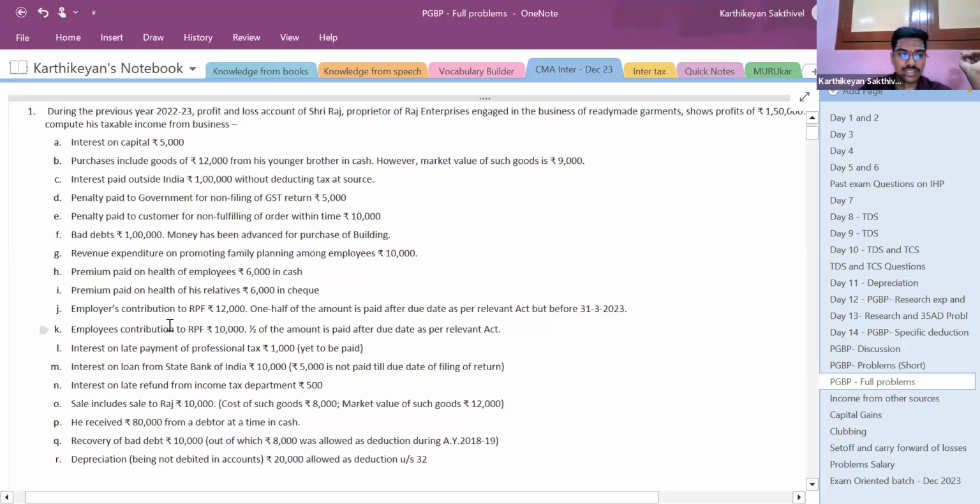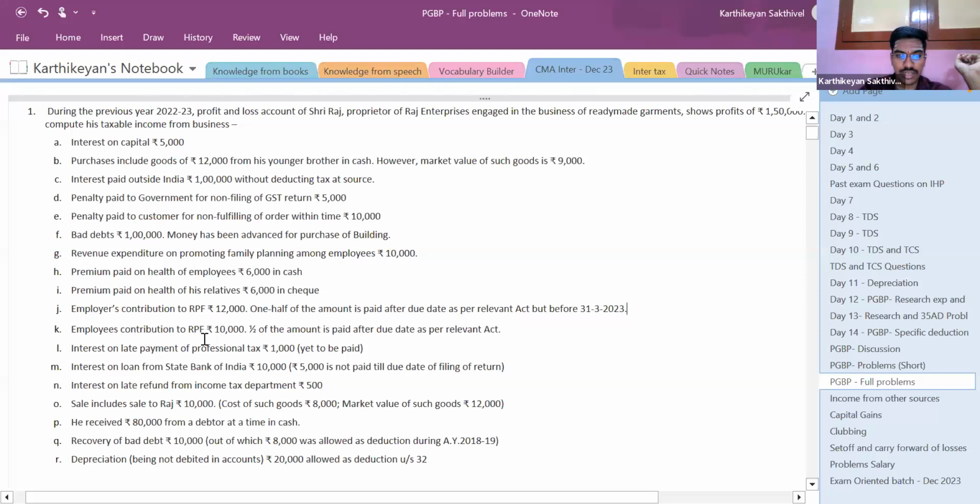So next is bad debts of rupees 1 lakh. Money has been advanced for purchase of building. Revenue expenditure on promoting family planning among employees 10,000. Premium paid on health of employees rupees 6,000 in cash. Premium paid on health of his relatives rupees 6,000 in cheque. Employer's contribution to recognized provident fund rupees 12,000. One half of the amount is paid after the due date as per the relevant Act, but before 31st March 2023.